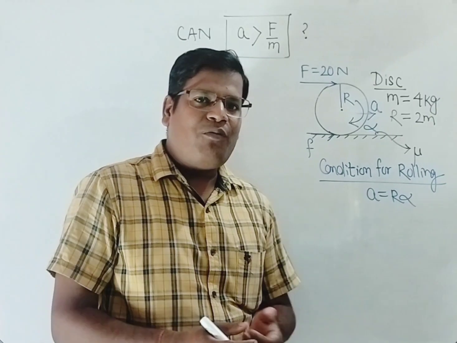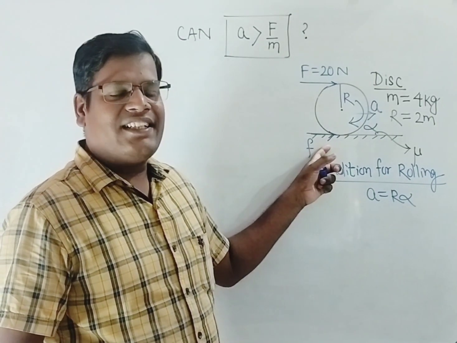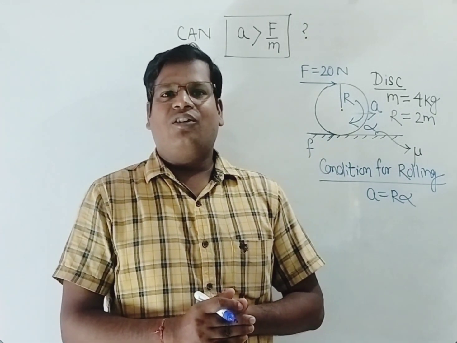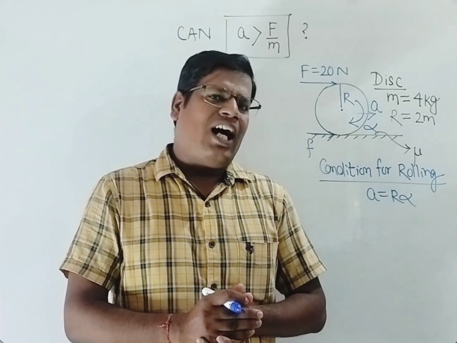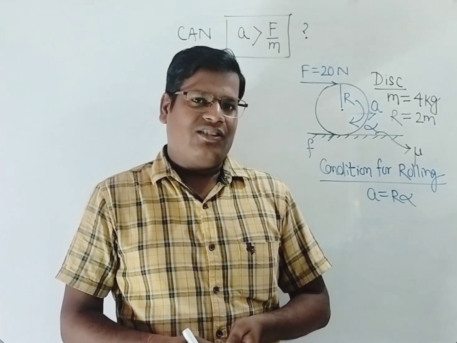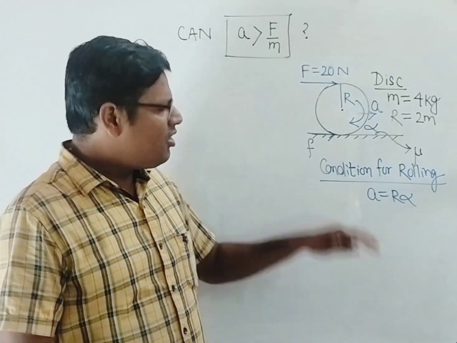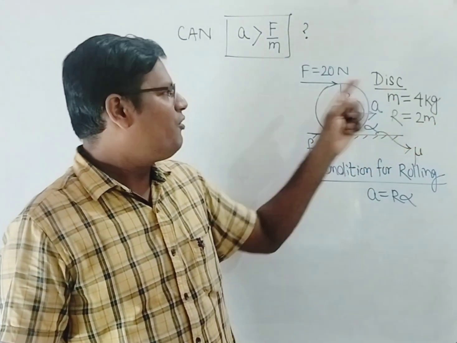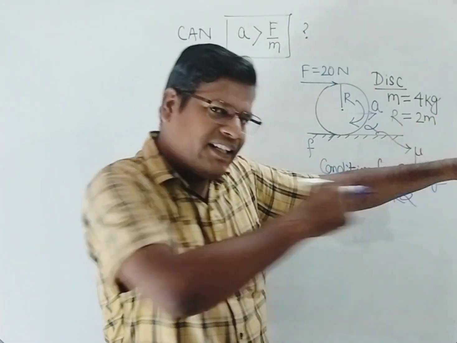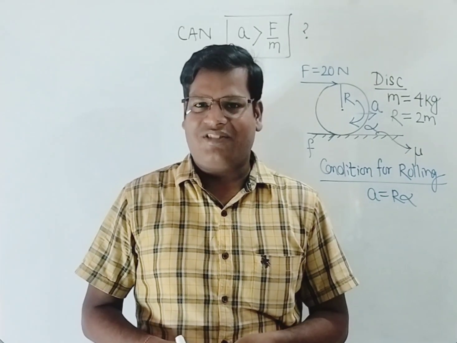So now some of you might be getting the shock of your lives here. Why did I apply friction in this direction? So that's the concept. We might have our own conceptions of how friction acts. Some of us may think that friction opposes motion. So because we have applied the force of 20 Newton in this direction, friction should oppose it. So friction should act in this direction. No, where is it written? That's not the concept.